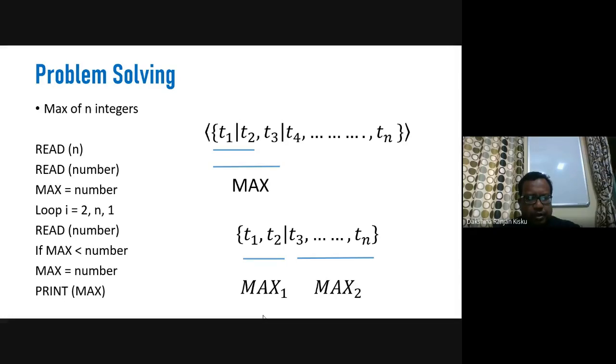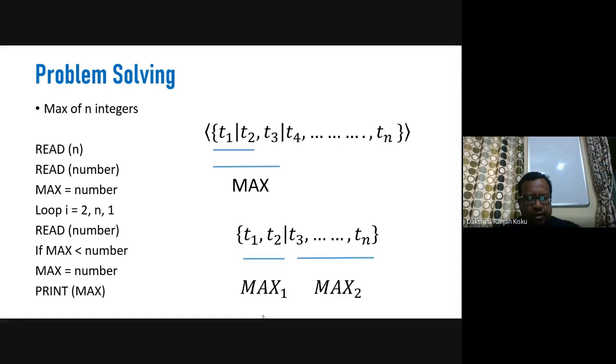Next we will write a loop which will start from 2 to n in step 1. So here we have written loop I equals 2 comma n comma 1, meaning the loop will start from 2 and go until n in step 1.